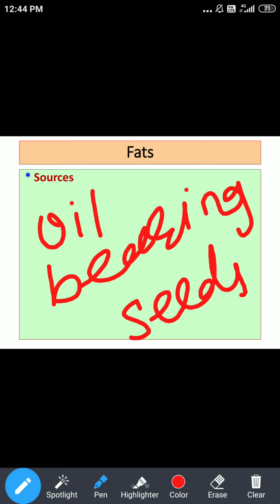So for example, if we take groundnuts and extract oil, we will get groundnut oil, which is an important source of fat. Same way we can take coconut and have coconut oil. So whatever oil bearing seeds are there, in one word we can say these are the important vegetable sources for fats.